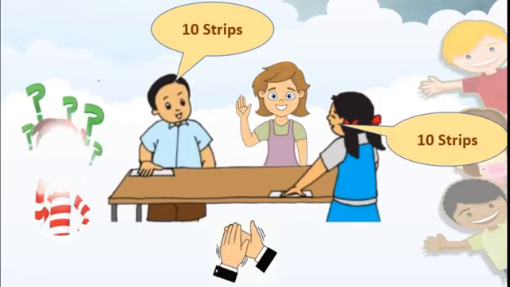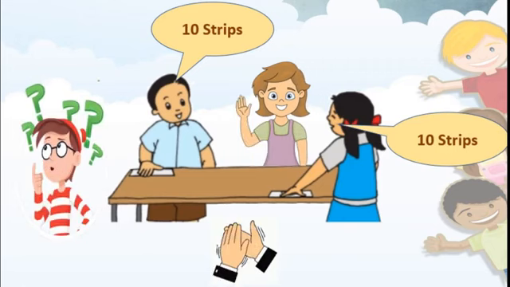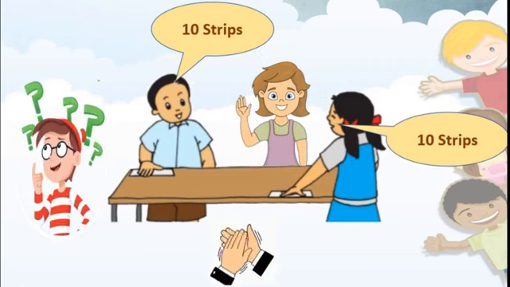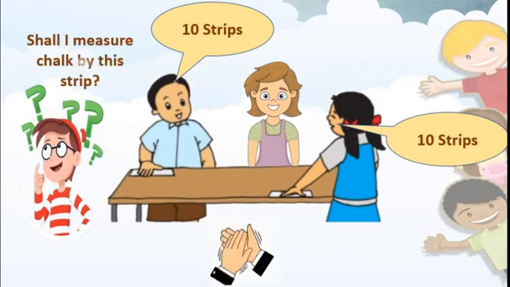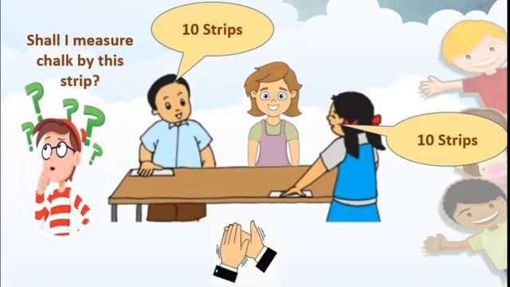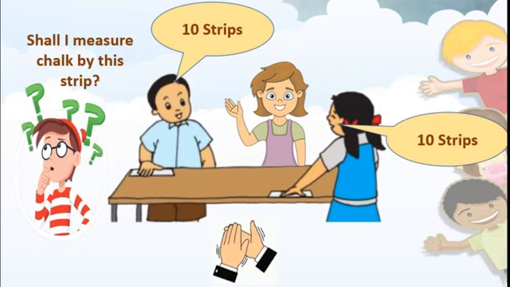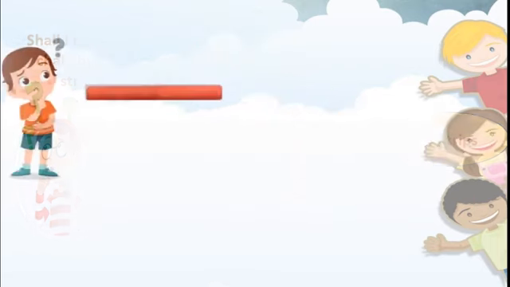Then his friend is thinking about something. Shall I measure the chalk by this strip? He asked Tai. Now he has a chalk. He wanted to measure the length of the chalk.